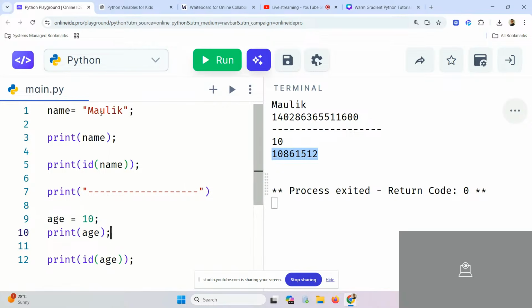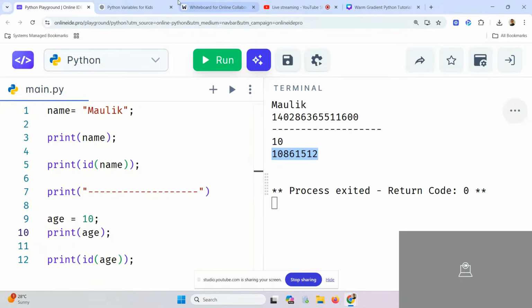In the case of name, what did I do? In the case of name, I passed it in double quotes. In the case of name, I have only passed Maulik in double quotes. That means it will treat the name as a string. But in the case of age, what is the age? Age will be treated as a number. That is called an integer variable.